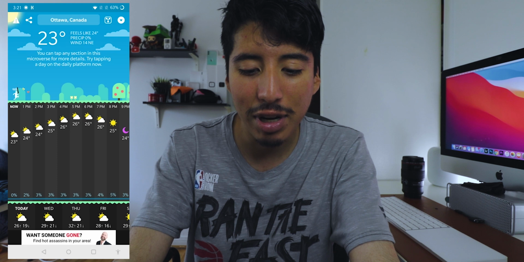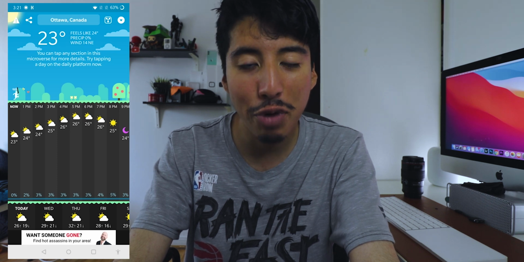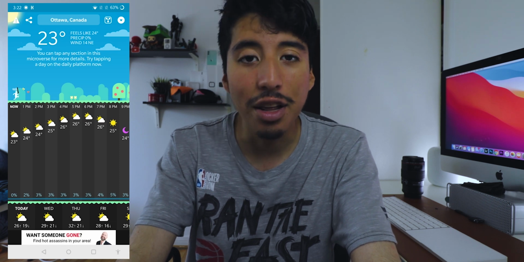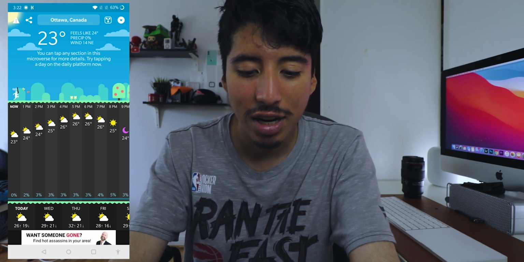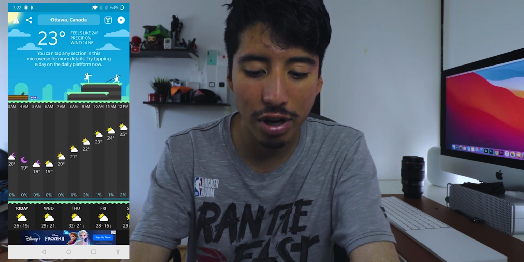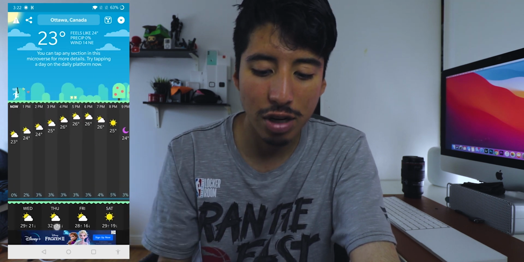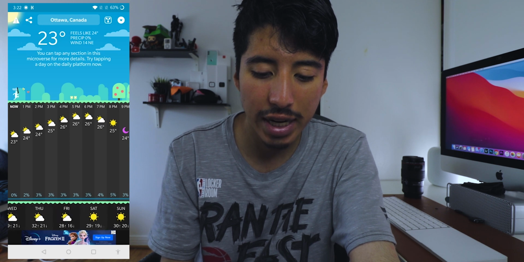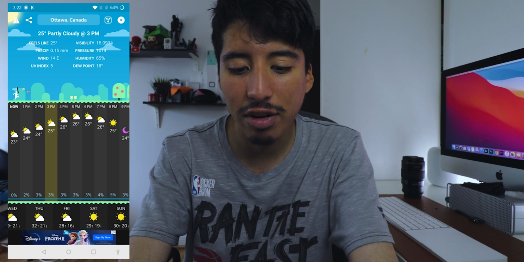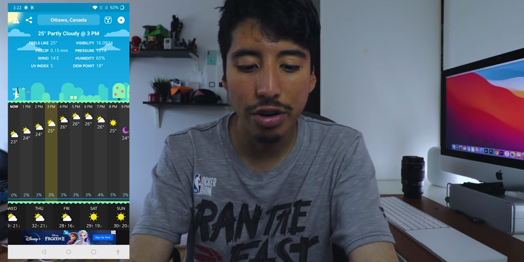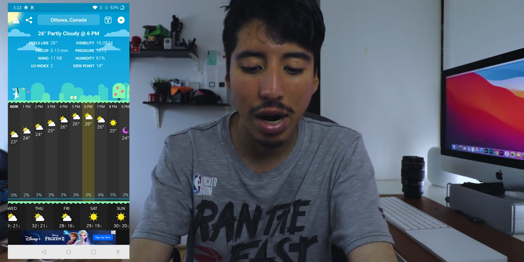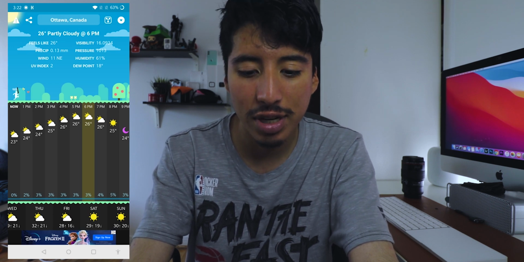What I like about Carrot Weather, which is my go-to weather app on the iPhone, is that it's really funny. You could see how the weather's going to be throughout the day, and at the bottom it'll show you throughout the week as well. And if you tap one area, you'll get some detailed information about how the weather might be during that time. So as you can see, it changes by the time and the weather.